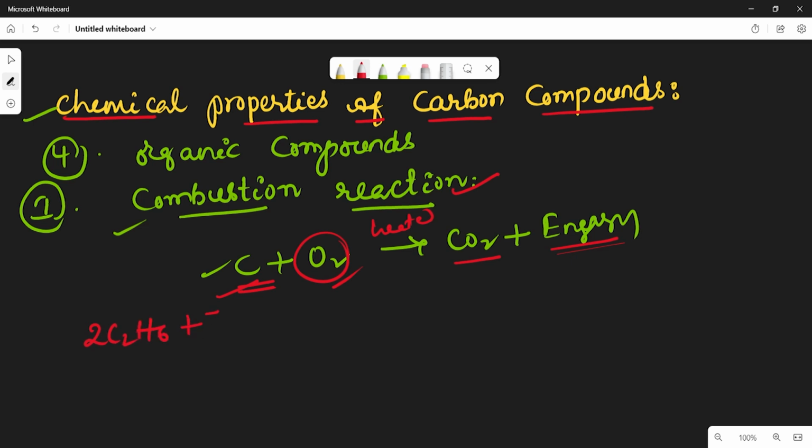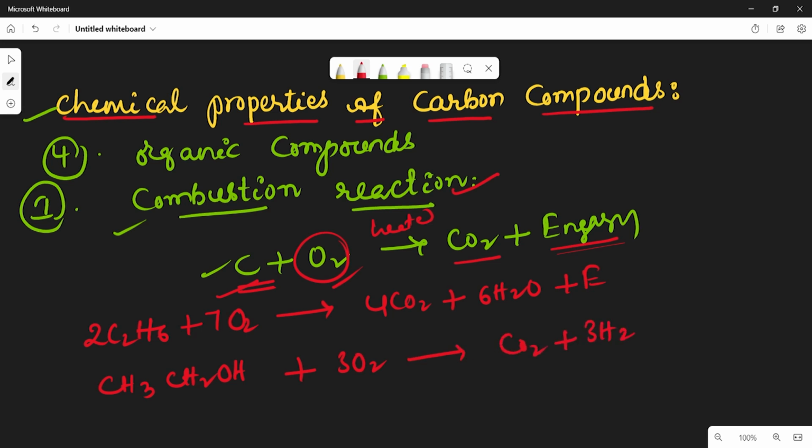Take one more example. 2C2H6 plus 7O2 gives rise to 4CO2 plus 6H2O plus some energy. In another example, CH3CH2OH, ethyl alcohol, with oxygen gives 2CO2 plus 3H2O plus energy. So if you observe in the 3 examples, if you burn carbon or carbon compounds with excess oxygen, we get carbon dioxide, water, and some energy. That is called combustion reaction generally.